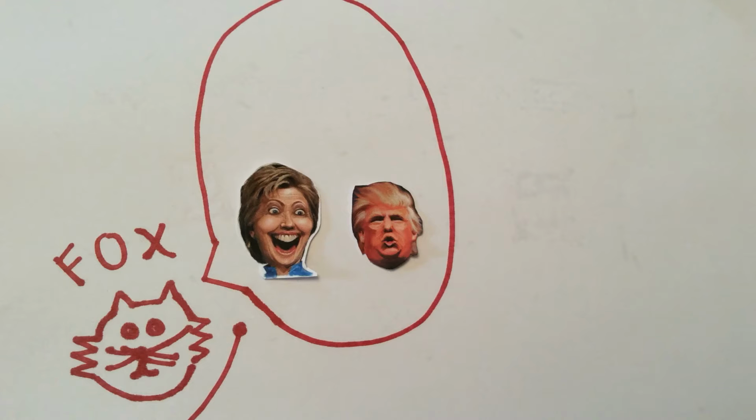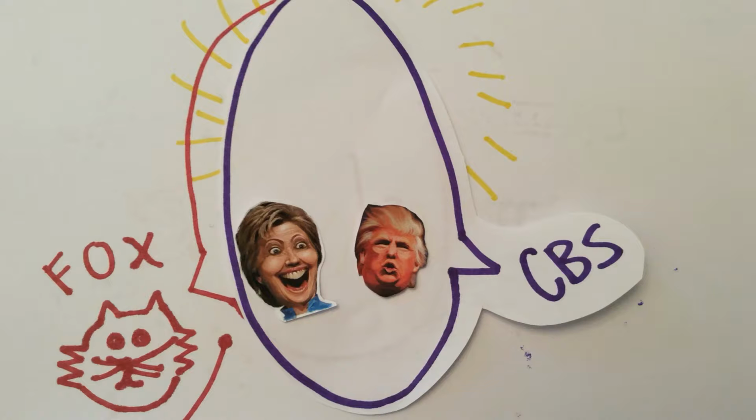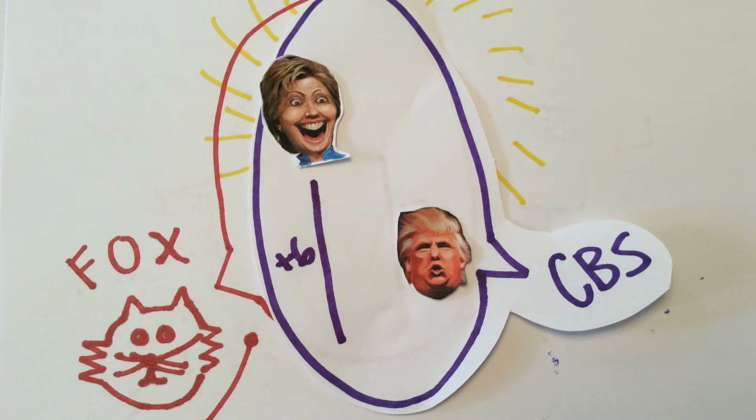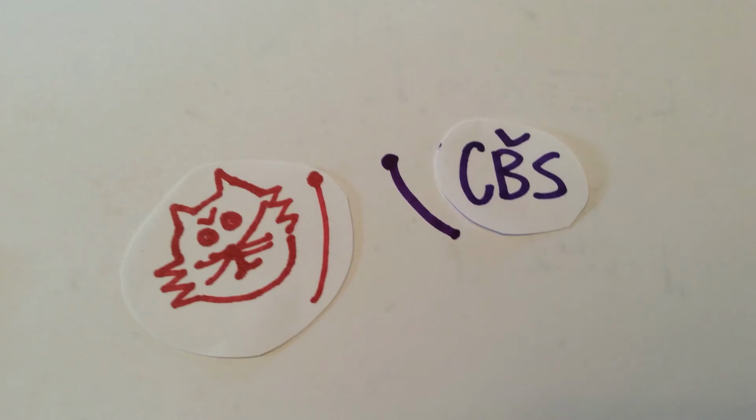According to Real Clear Politics, both Fox News and CBS published a poll regarding the election on May 19th. According to Fox News, Trump is above Hillary in the polls 45 to 42, while CBS claims that Hillary is ahead of Trump 47 to 41. The difference in these polls may be due to the fact that Clinton supporters visit the CBS website more than Trump supporters, and Trump supporters visit the Fox News site more than Clinton supporters. So the opposite position relative to the news station is underrepresented. Is politics ever really clear?